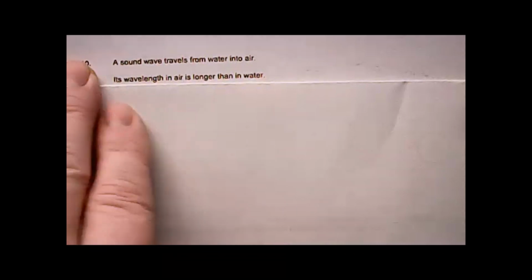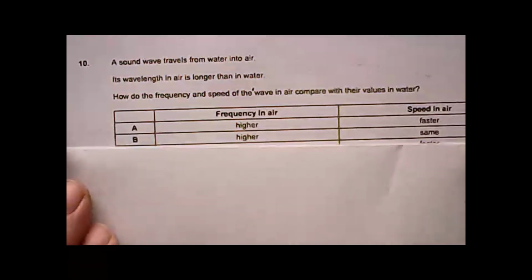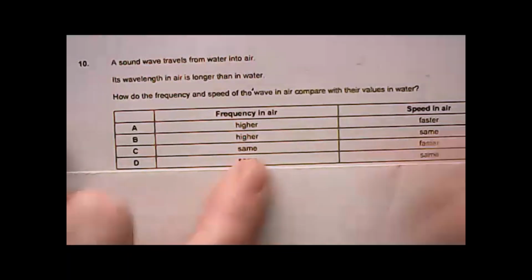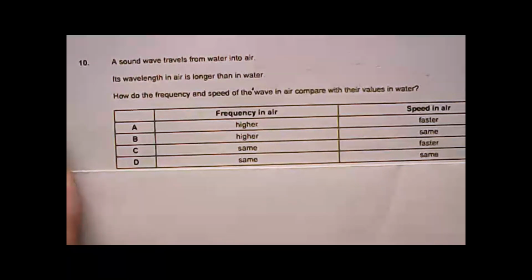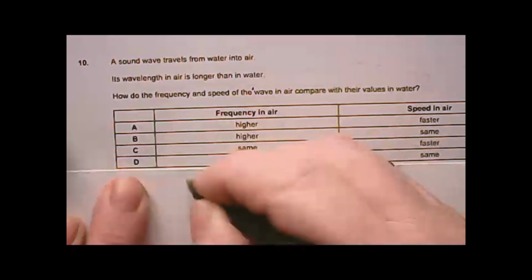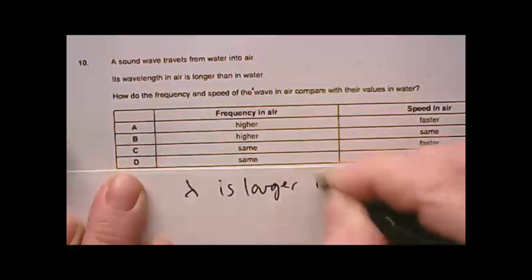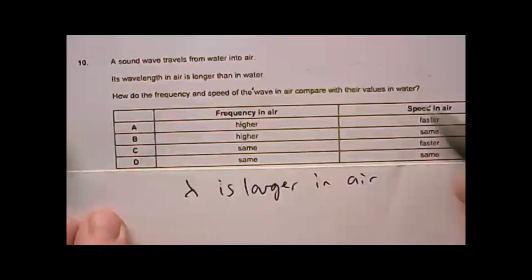A sound wave travels from water into air. Its wavelength in air is longer than in water. What about the frequency and the speed of the wave in air compared with their values in water? Okay, so what do you think? It tells us that the wavelength is larger in air. What about frequency?